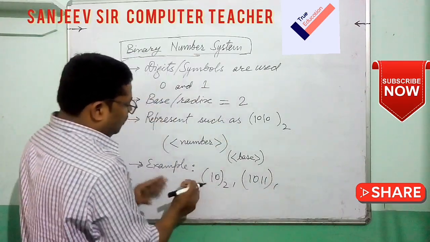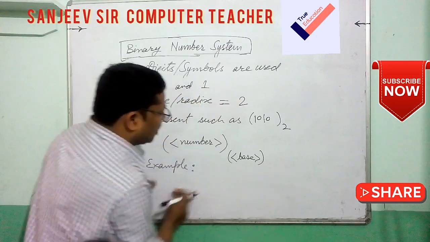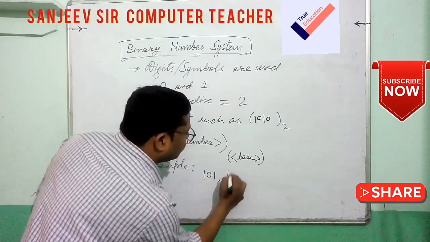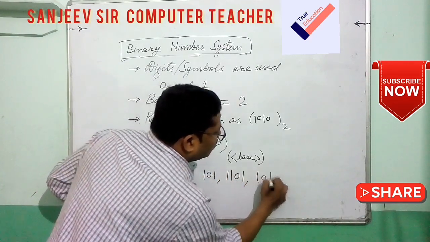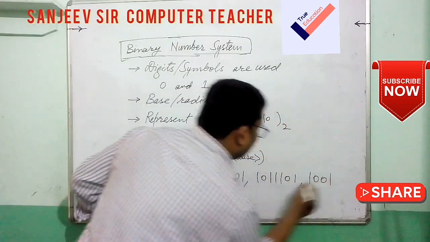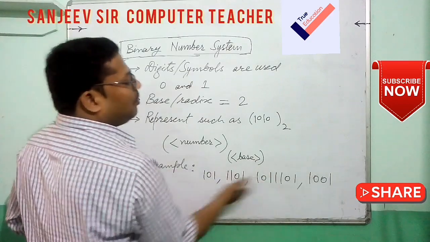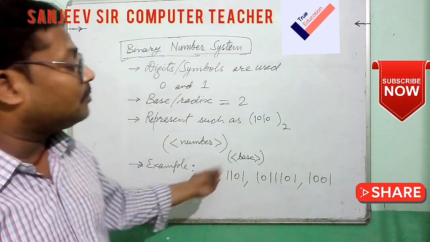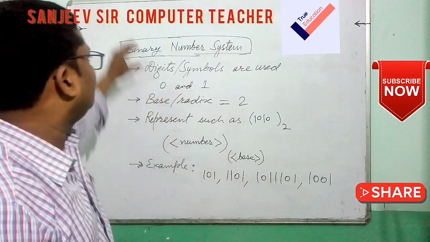So if we are giving an example here, we can directly write 1 0 1 1 1 0 1 in any combination. That means any number, but a combination of 0 and 1 only. So these are all binary numbers, a combination of 0 and 1. So that will be in binary.